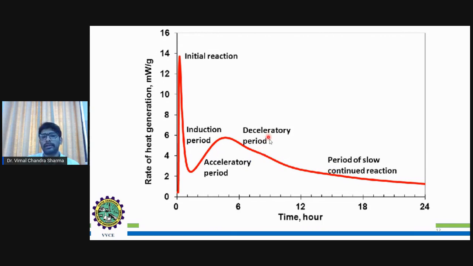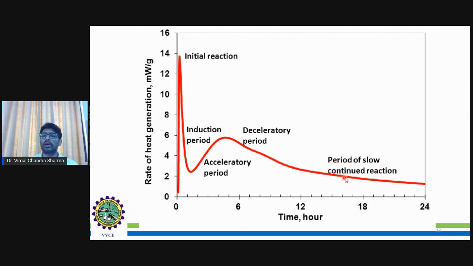During the deceleration period, it decreases from, let's say, 7 hours to around 12 hours. After 12 hours, we can see it decreases more or less, and after 15 or 17 or 18 hours, it will gain a steady state.